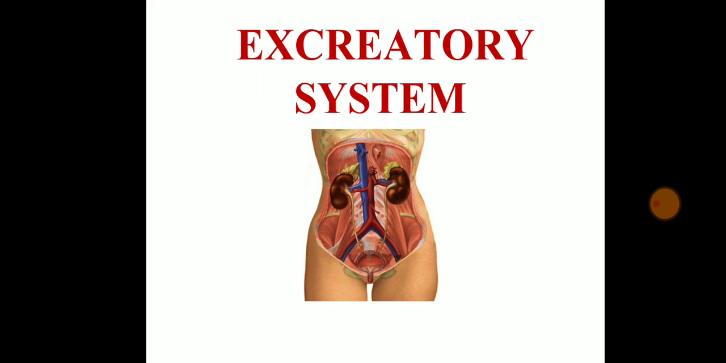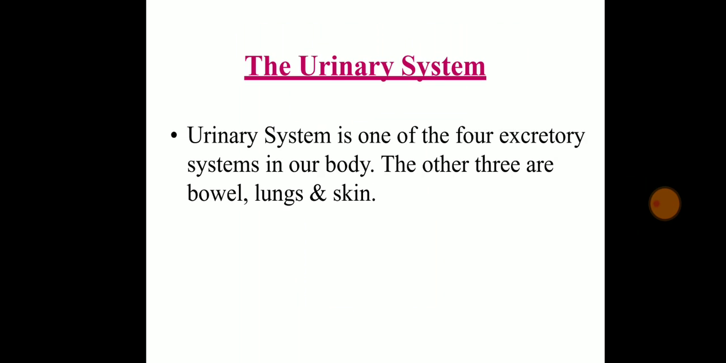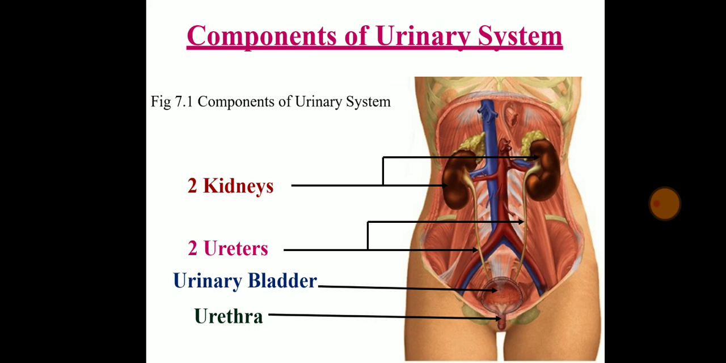So without wasting time, we will start the topic, that is the excretory system. Basically, in our body there are four excretory systems. One is bowel, through which the feces, that is your stool, is passed. Next is lung, through which carbon dioxide is exhaled out. Third one is skin, through which excessive water in the form of sweat is thrown out from your body. And fourth one is urinary system, through which the urine is thrown out from your body.